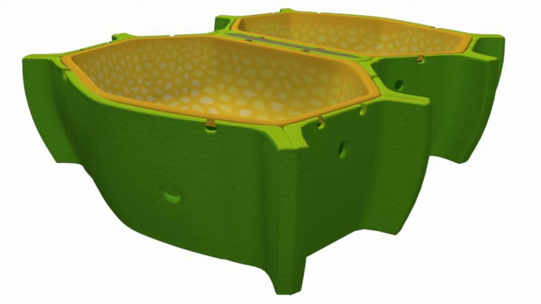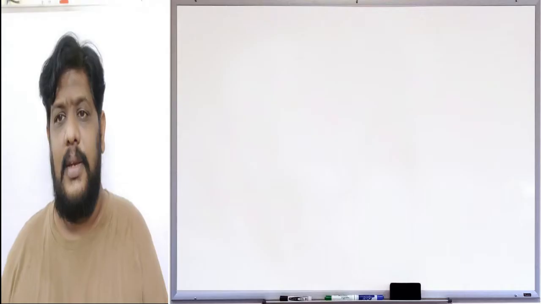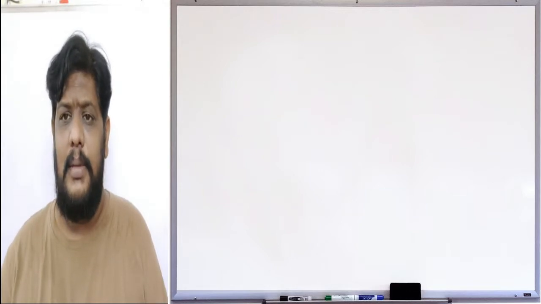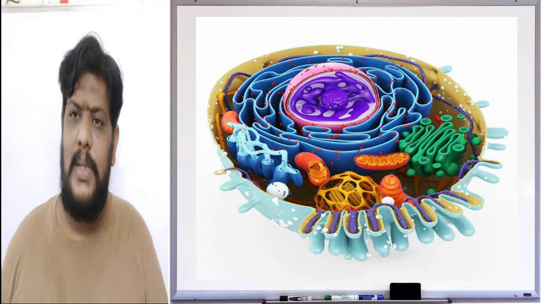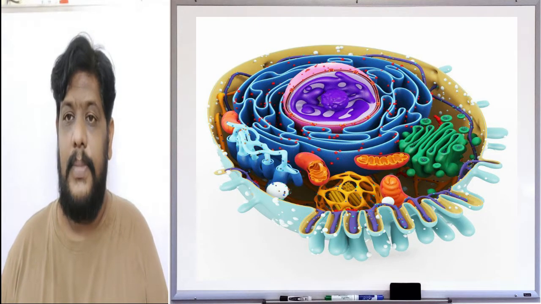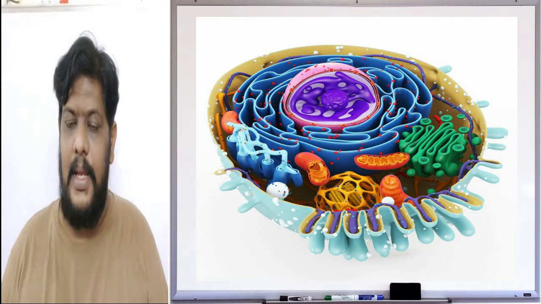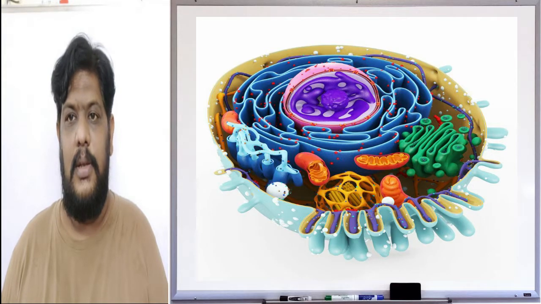They have length, breadth and thickness. You can easily see this when you look at cells under the microscope, especially plant cells. When you see the cell wall, if you decrease the intensity of the light in the microscope, you can see the thickness of the cell wall. So when you see the thickness of the cell wall, we can confirm that it doesn't only have length and breadth, but also thickness. Thus we can come to a conclusion that the cells are not flat, they are three-dimensional figures.